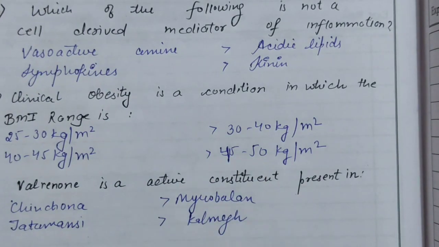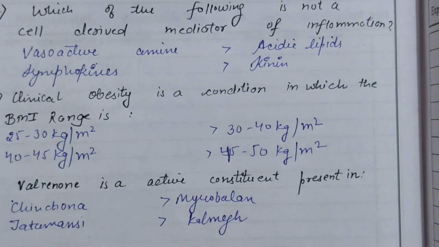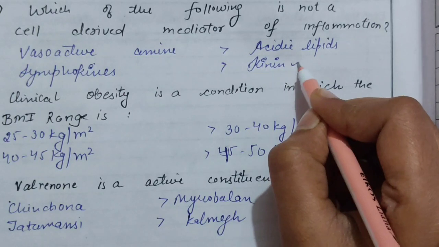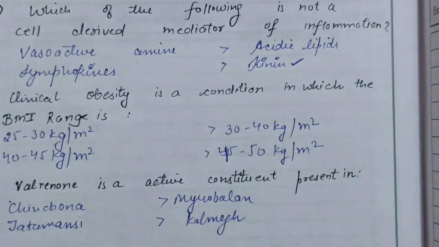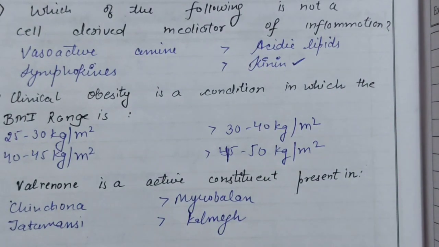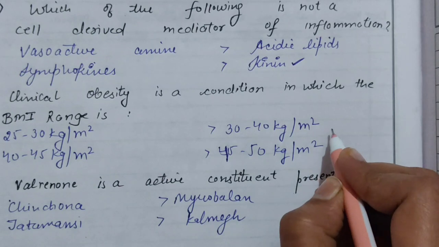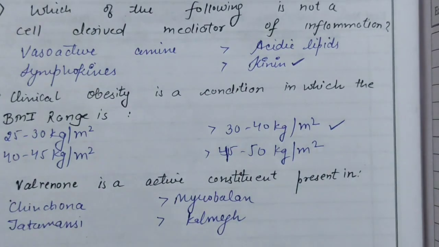Which of the following is not a cell-derived mediator of inflammation? The right answer is kinins. Kinins are plasma-derived mediators of inflammation. Clinical obesity is a condition in which BMI range is... The right answer is 30 to 40 kilogram per meter square.